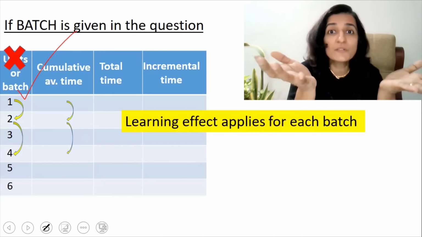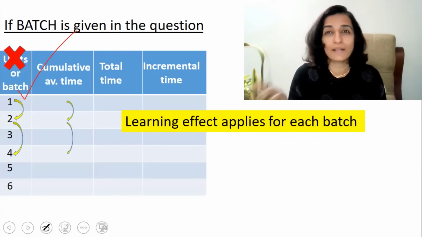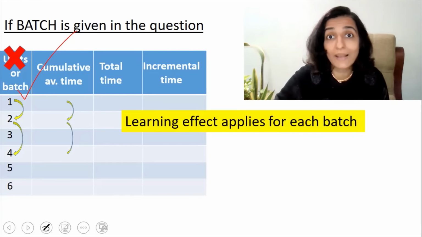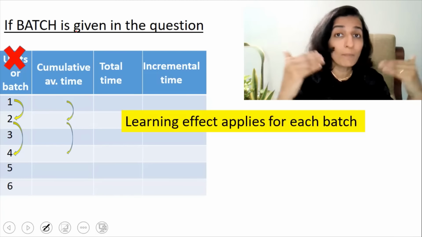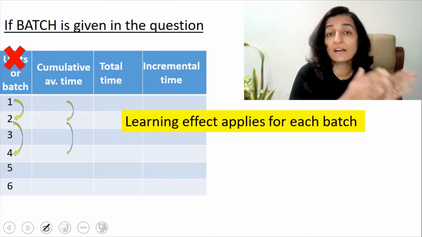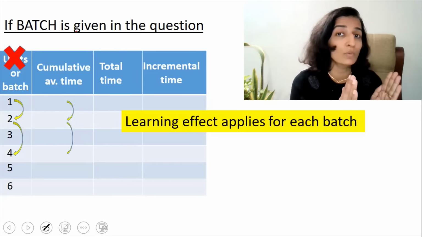Because the units in the first batch are produced in one shot, and then it's the second batch, then it's the third batch. So the learning effect will apply batch by batch. So the only thing that you have to keep in mind is when batch is given in the question, the learning effect applies to the batch and not to the units individually.